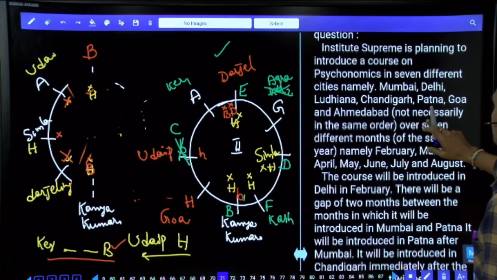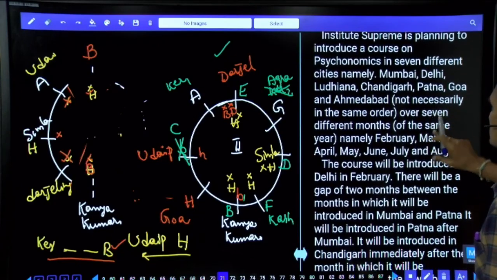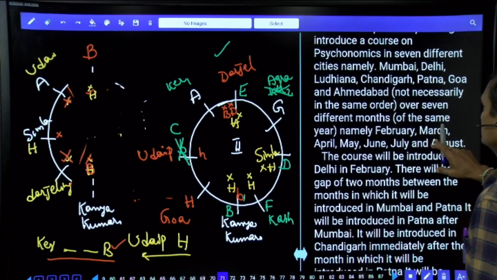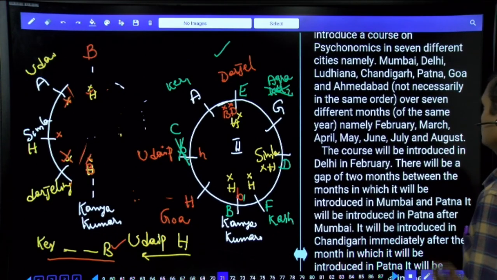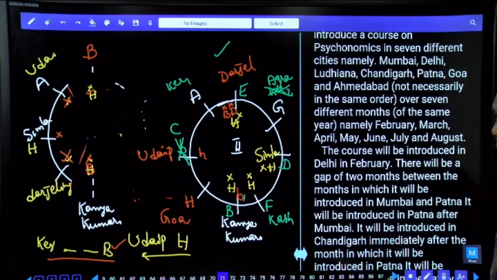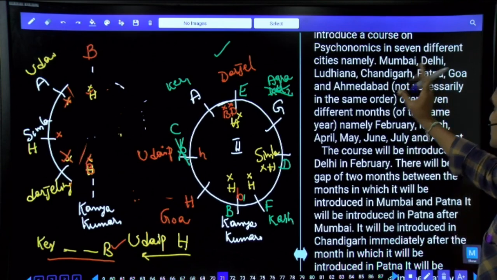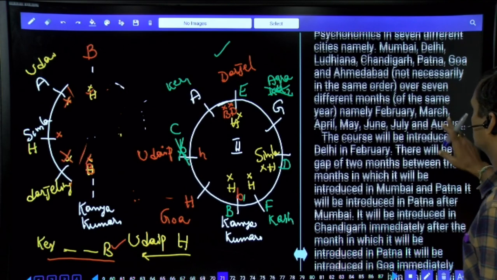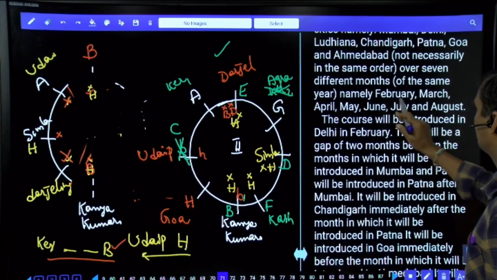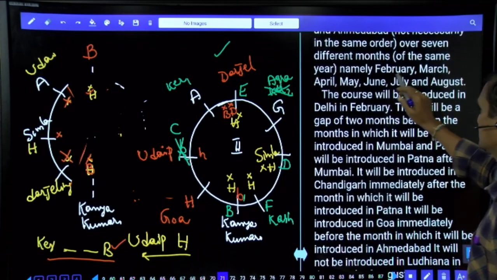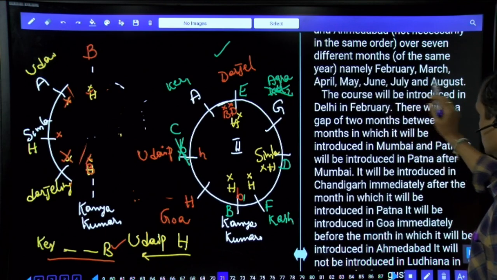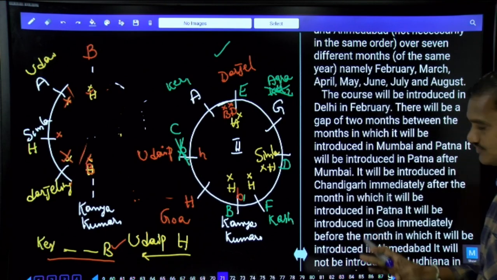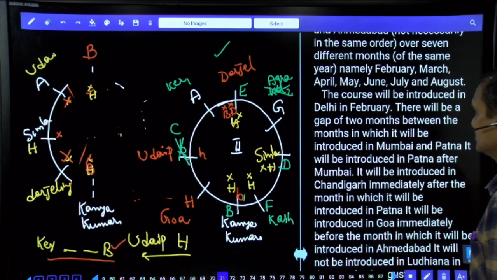Institute Supreme is planning to introduce a course on psychoeconomics in 7 different cities, namely Mumbai, Delhi, Ludhiana, Chandigarh, Patna, Goa, and Ahmedabad, and not necessarily in the same order. And in 7 different months: Feb, March, April, May, June, July, and August. Now 7 different months and 7 different cities were given.